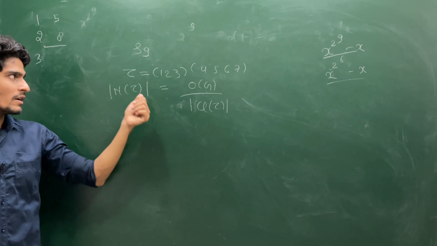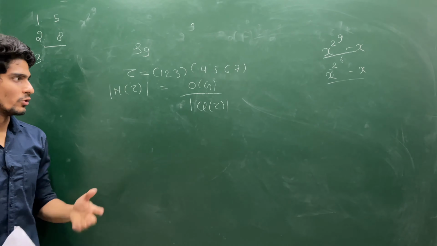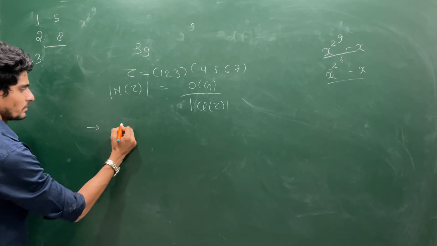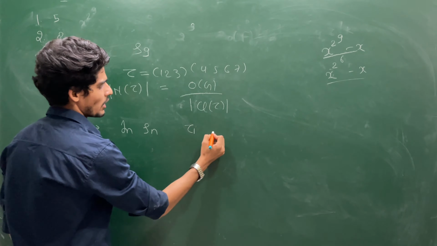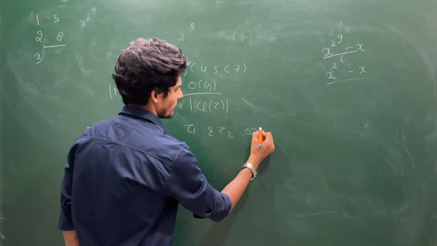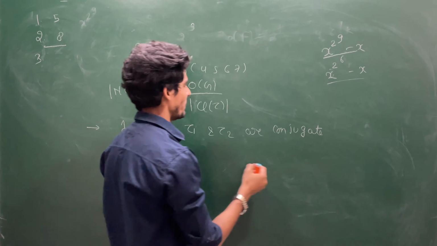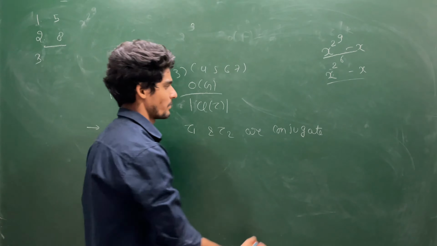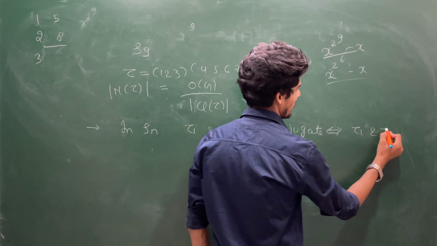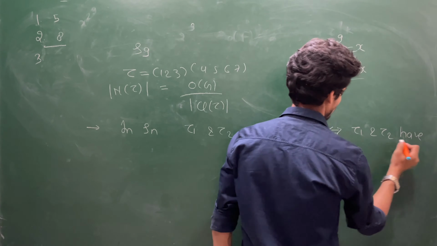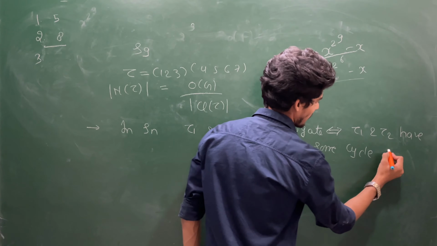What are those elements which are conjugate to tau? So you can write one thing. In Sn, tau 1 and tau 2 are conjugate, which means they are in the same conjugacy class, if and only if tau 1 and tau 2 have the same cycle decomposition.